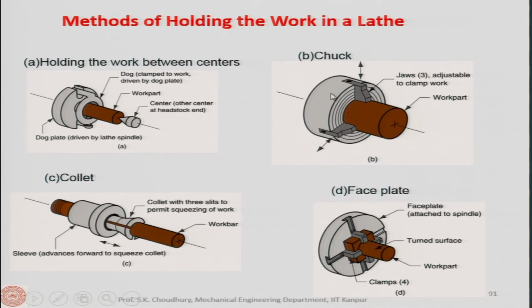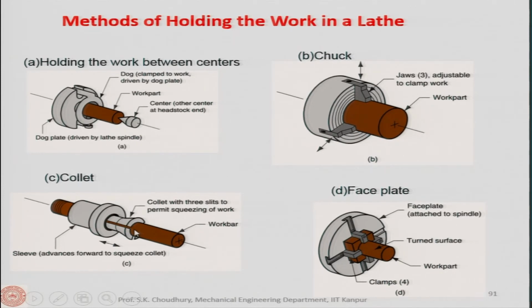This is the chuck, and this chuck, if it is a 3-jaw chuck, is self-centered. There could be a 4-jaw chuck also, and the 4-jaw chuck is not self-centered, where the cylindrical jobs are not mounted, not clamped. But for the 3-jaw chuck, since it is self-centered, the center of the workpiece has to be exactly coaxial with the center of the spindle. Okay, so for that purpose the 3-jaw chuck, which is adjustable to clamp the work, is used.